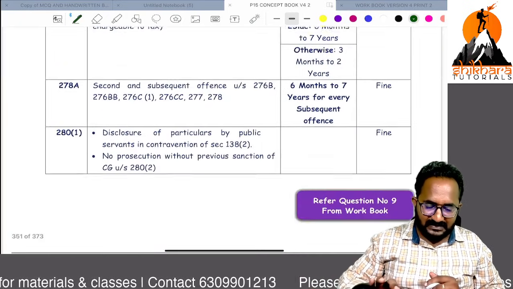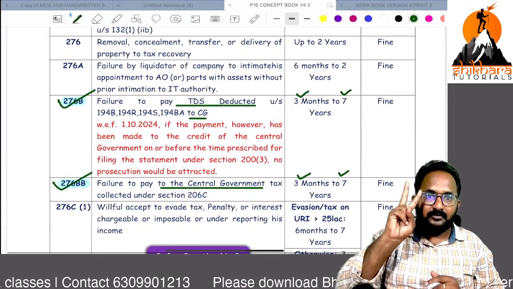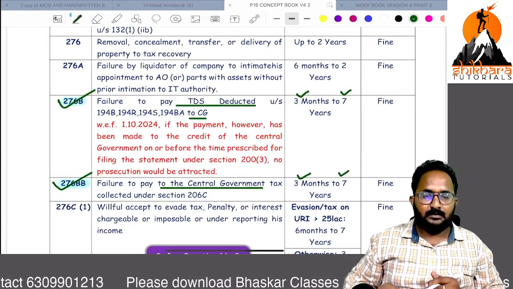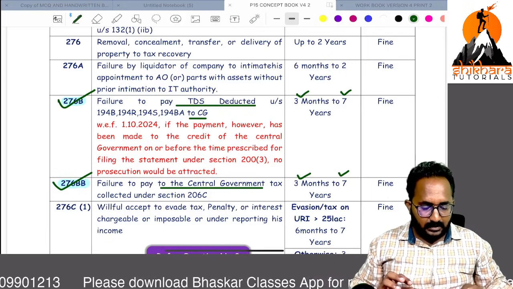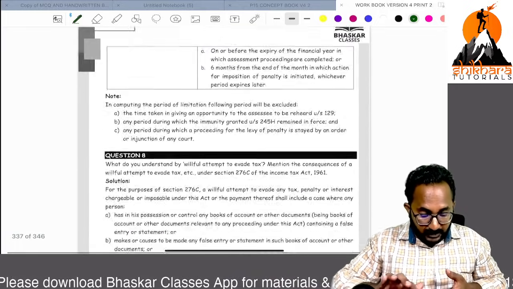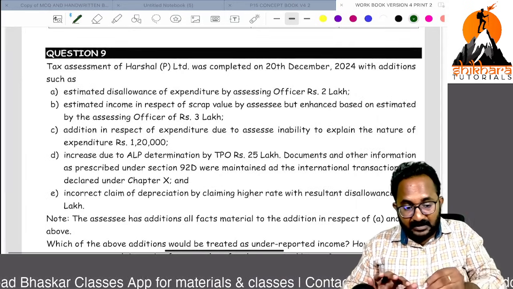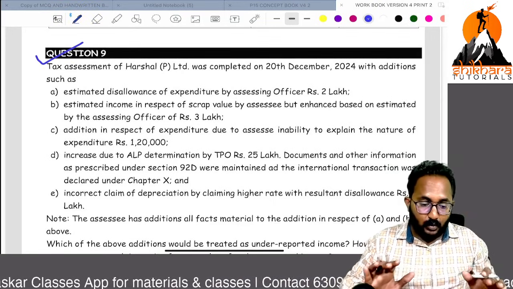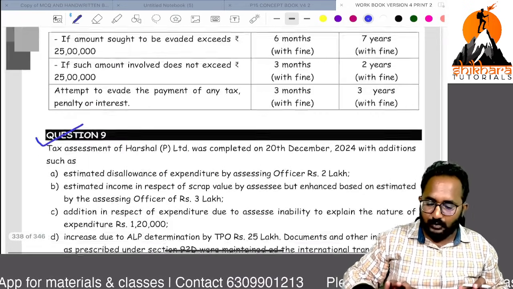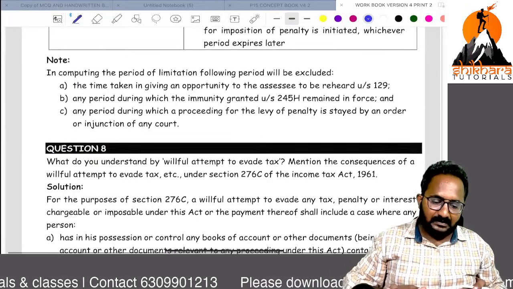So these are the 4 sections from prosecutions, and refer to the penalties again. Definitely you will get 2 MCQs from this list. Within 25 minutes we completed this revision. If time permits, you have to do this question. Question number 9 is a previous examination question. Try to read it and answer; it is also clearly given. Are you clear? Question number 9 I am expecting, and question number 1 also I am expecting.